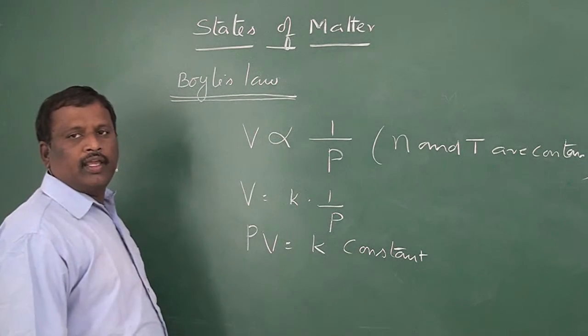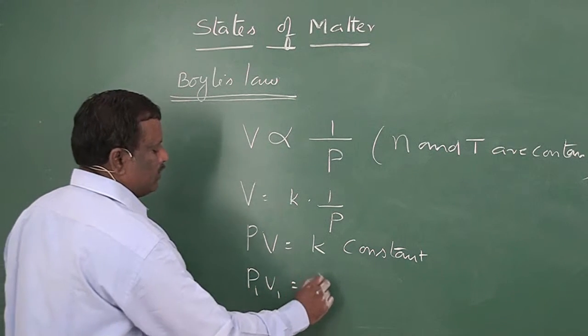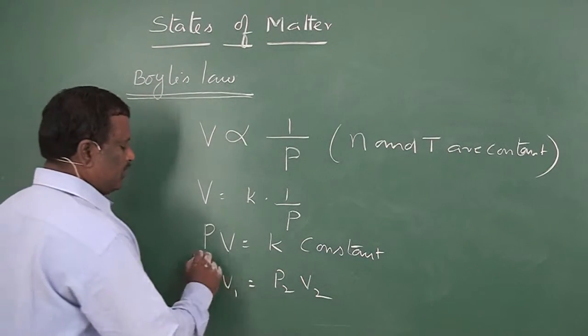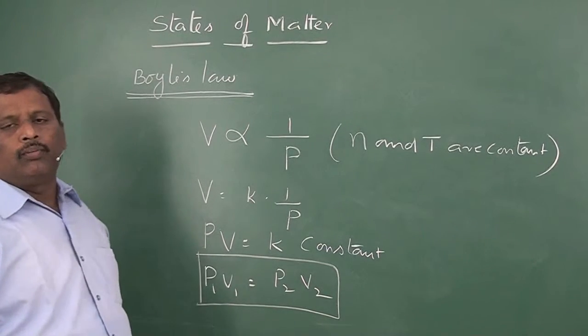PV is equal to small k constant, or P1 V1 is equal to P2 V2. This is another form of Boyle's law.